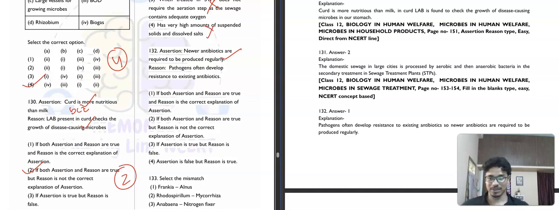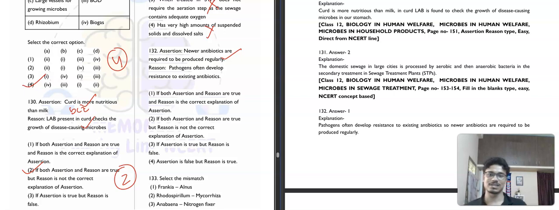Also, if you do MBBS, in second year microbiology you will see how antibiotic resistant bacteria are growing. Many people, if they have any sort of disease, just take antibiotics, which is not good. If you have just cough and cold like I have, I don't take antibiotics right away. When that is preventable, why should I take antibiotics? If it is not preventable, and you are getting so much pain out of this, then you can take an antibiotic. But just feeling that, okay, I am not feeling good, so I will take an antibiotic along with the medicines that the doctor prescribed, or of your own, that is not good, because this increases antibiotic resistance.